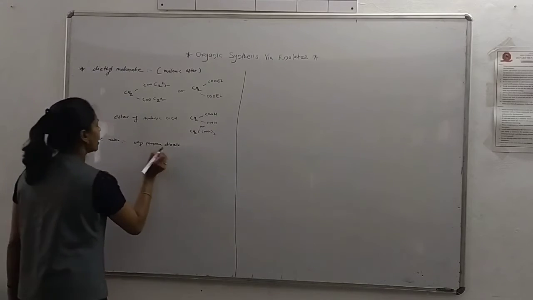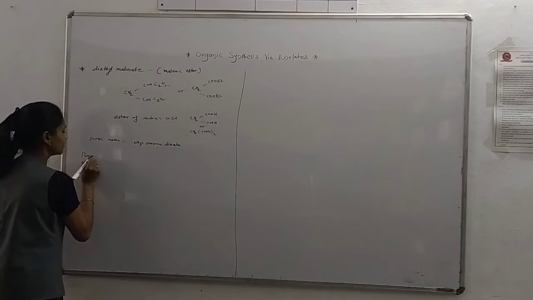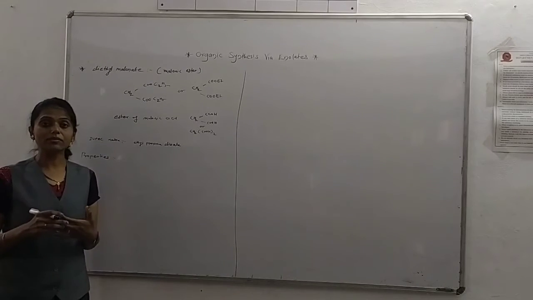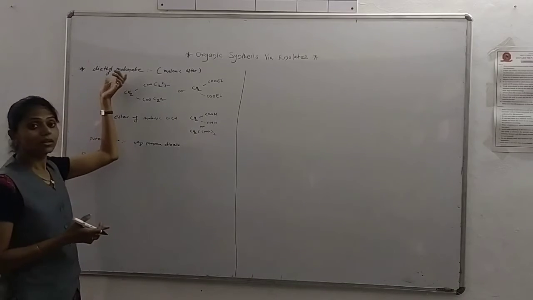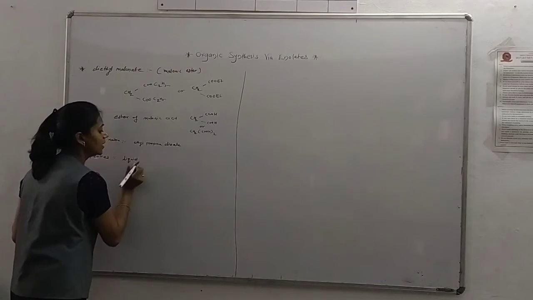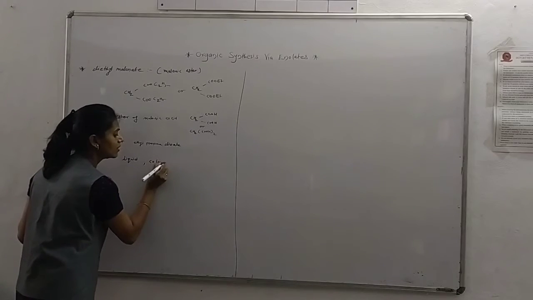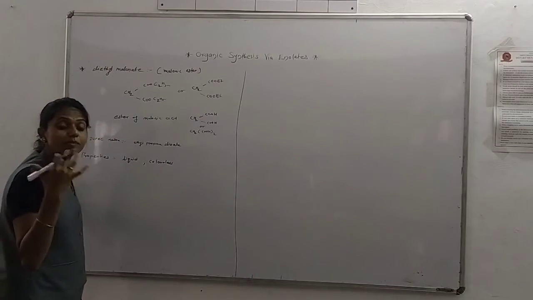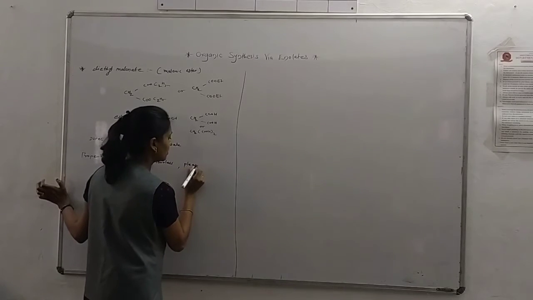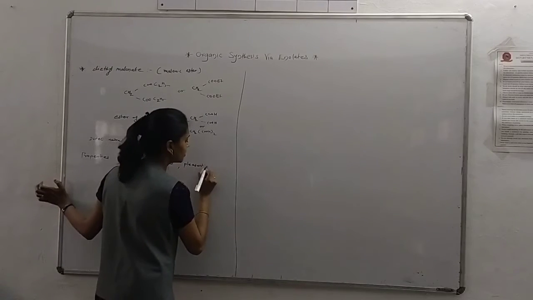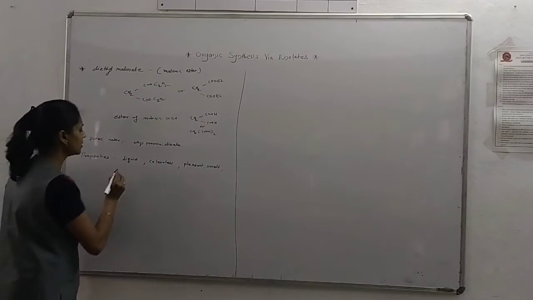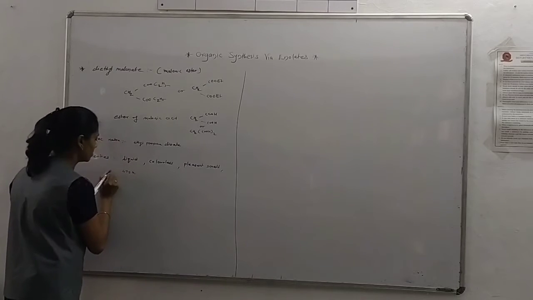Now we study the properties. In which state is it? This ester is in liquid state, a colorless liquid. Its smell is a pleasant smell. These are the physical properties. Its boiling point is 472 Kelvin.